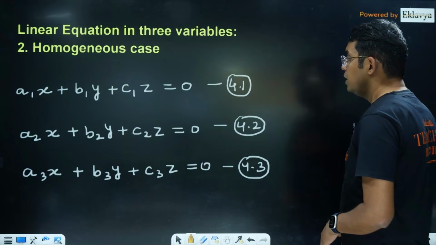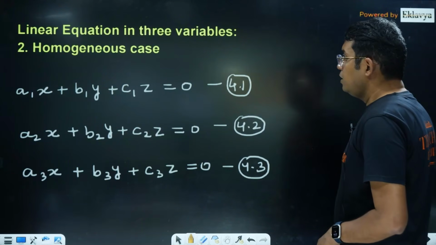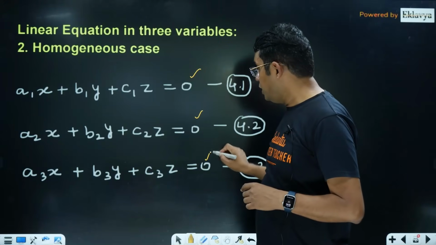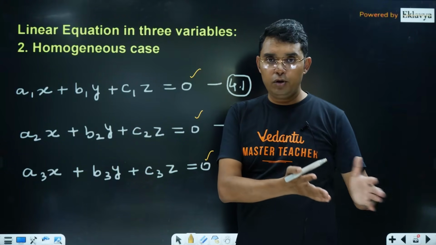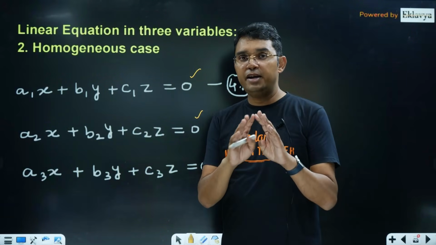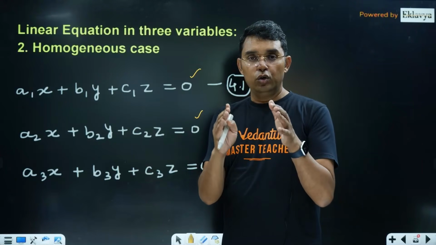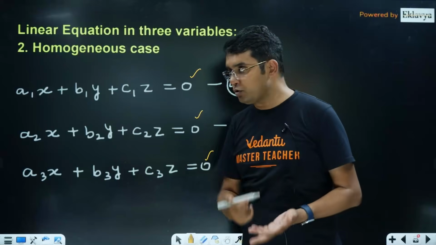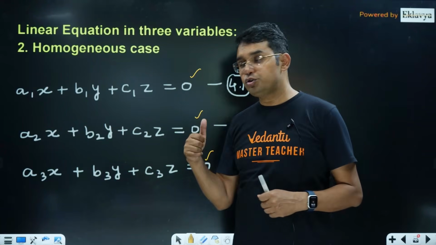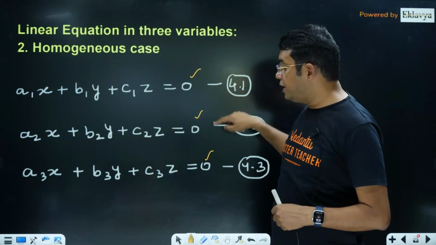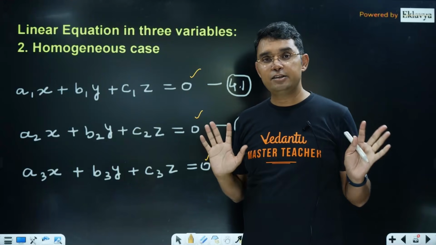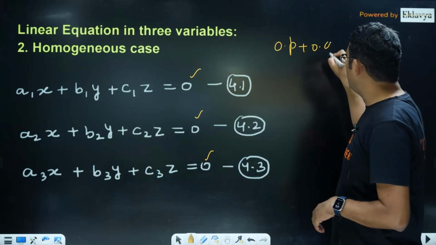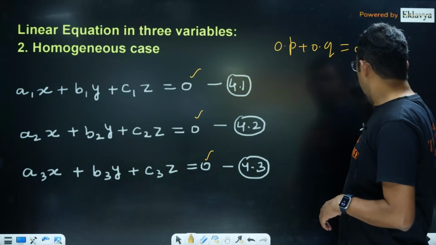In the homogeneous case, when the right side is 0 0 0, that is the same as I have already told you, but in this case you will never get the no solution case, because x equal to 0, y equal to 0, z equal to 0 is always a solution. In fact, the fourth condition, if you remember, for d1 d2 d3 will always be satisfied, because 0 into p plus 0 into q is equal to 0.